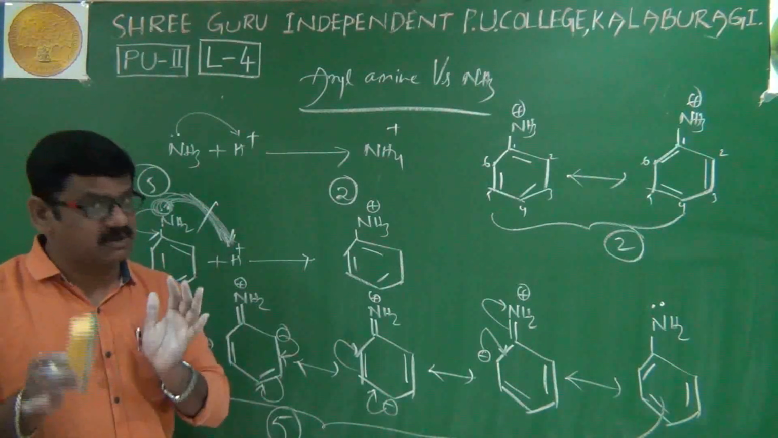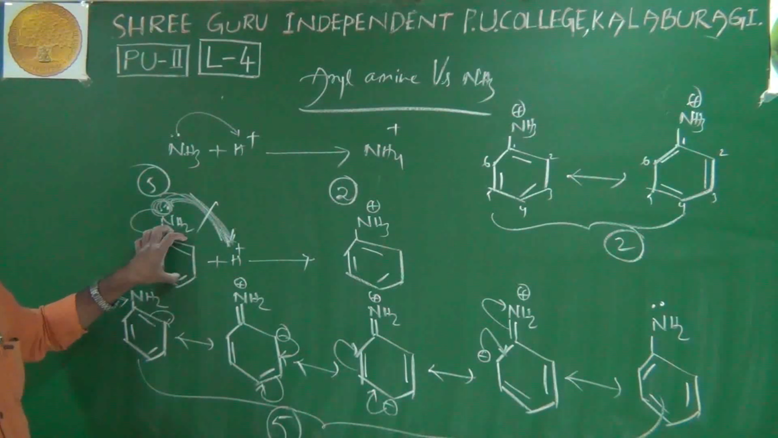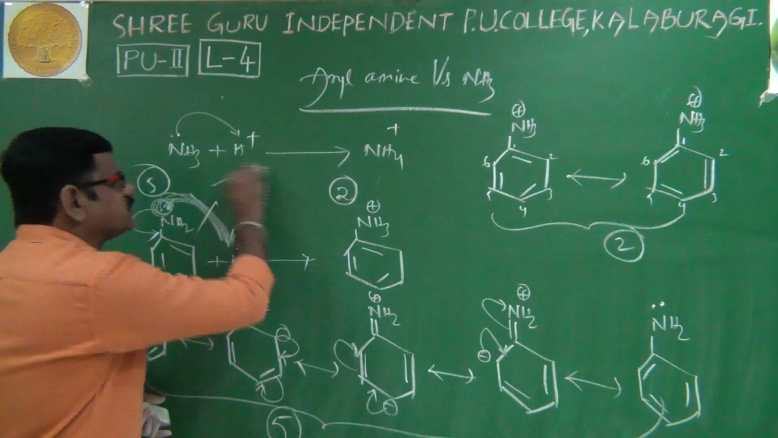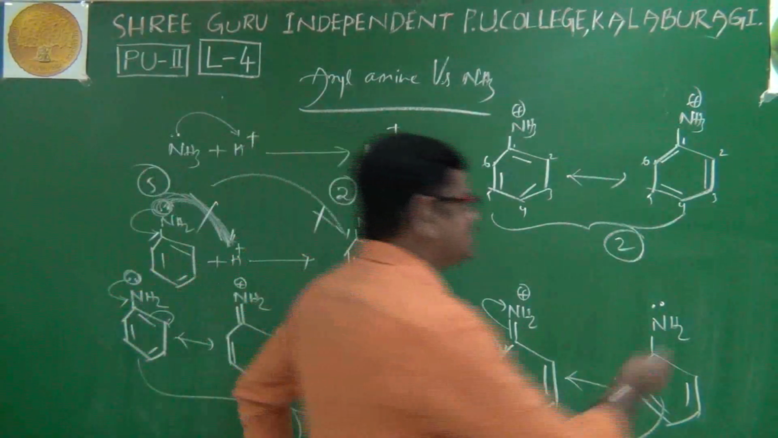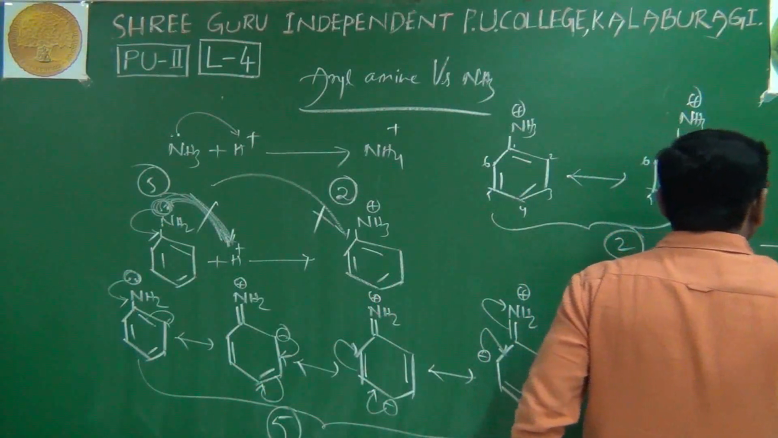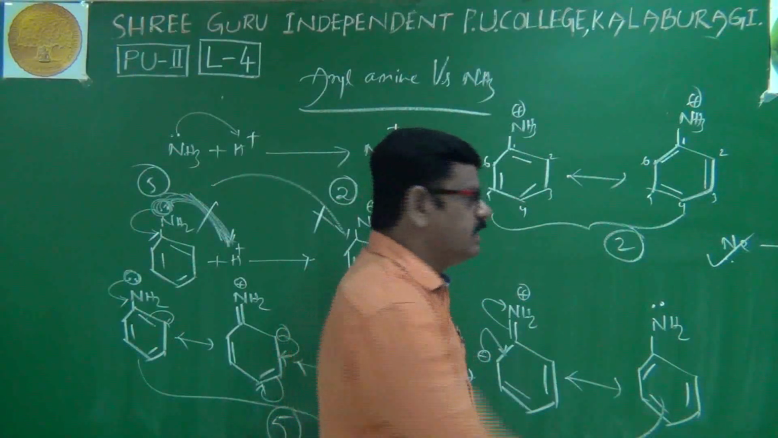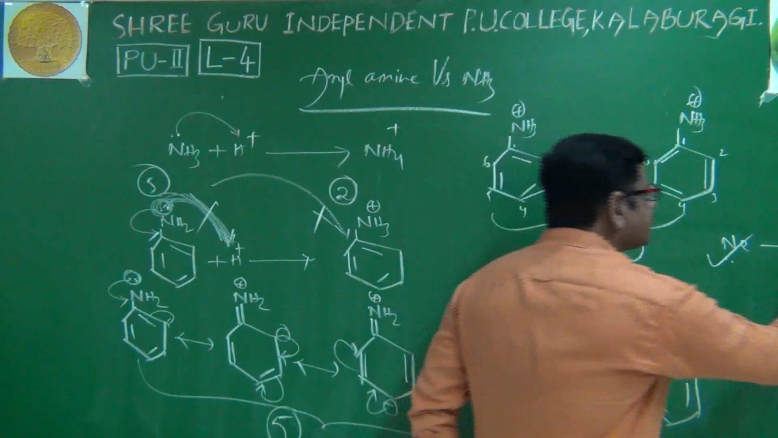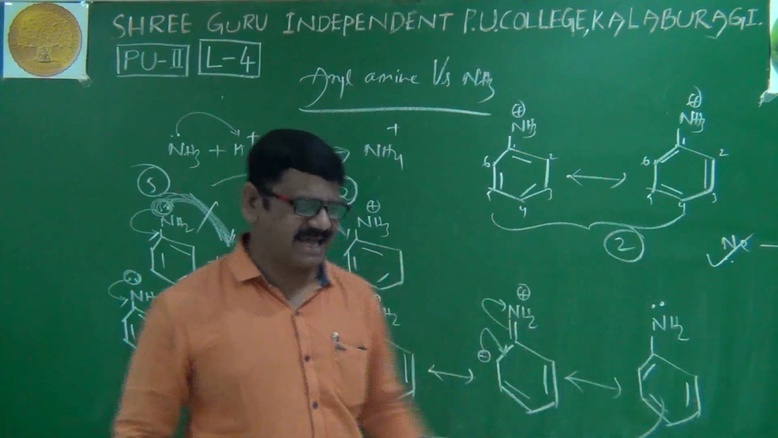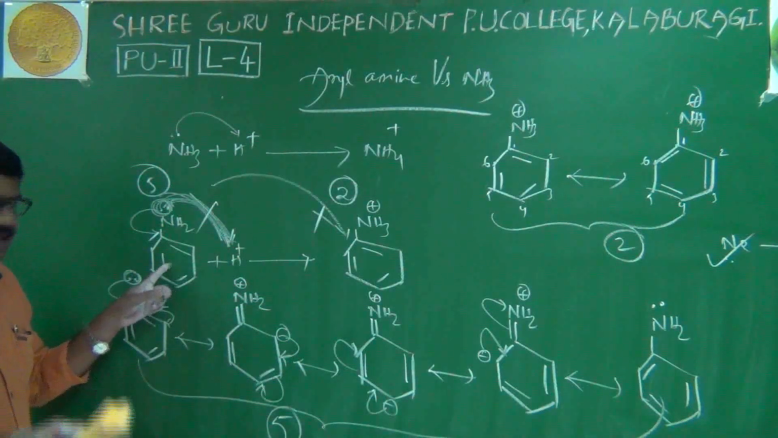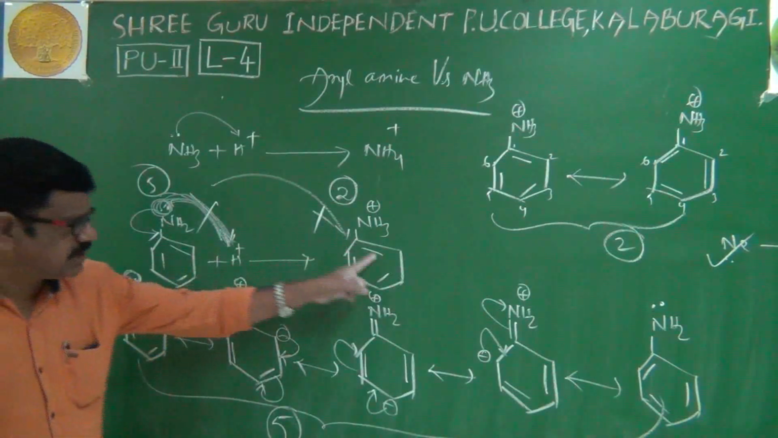What is the conclusion? Being more stable, it is not interested in converting into a less stable compound. Just like neon plus electron. Here neon itself is stable. That's why it is not converted into neon plus, because neon plus is not stable. Exactly, aniline is stable. Anilinium cation is not stable. That's why the more stable is never converted into the less stable.